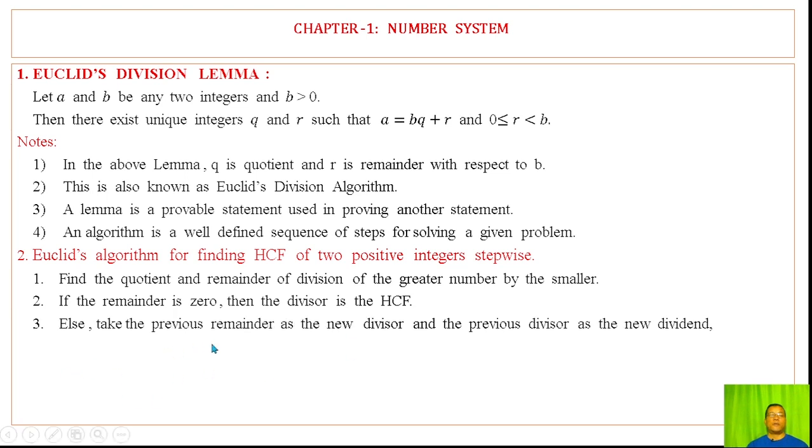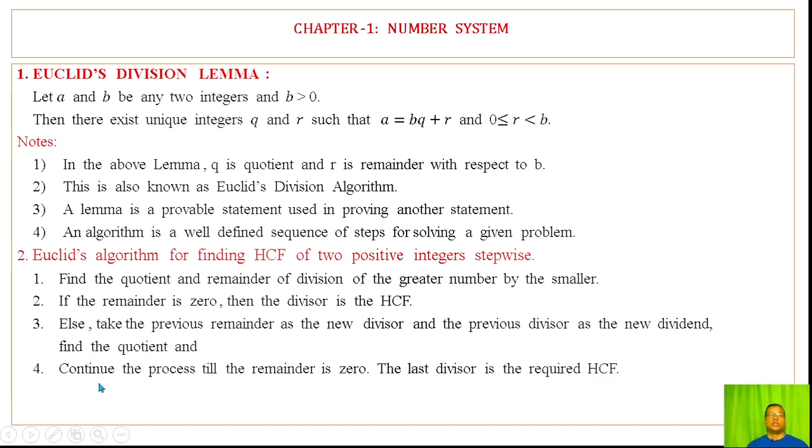Else take the previous remainder as the new divisor and the previous divisor as the new dividend. Find the quotient and remainder, and continue the process till the remainder is 0.